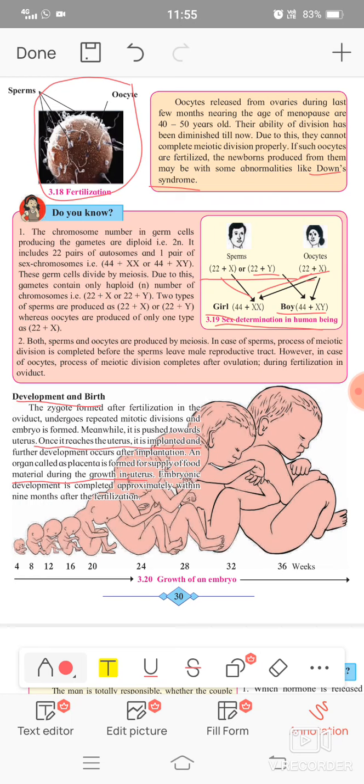There it gets implanted, takes root, and the placenta is generated from the embryo to the uterus.